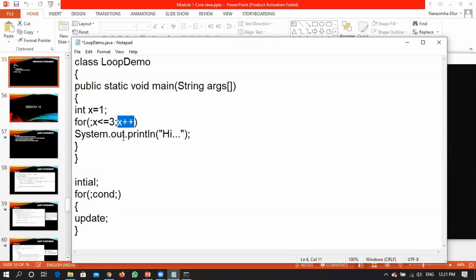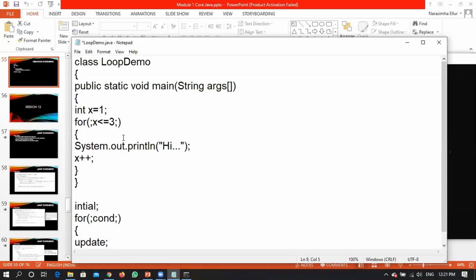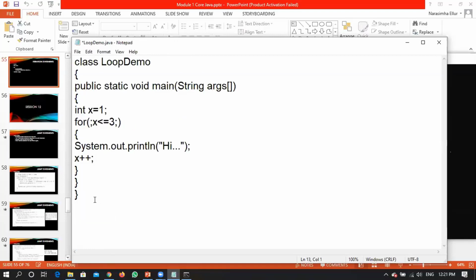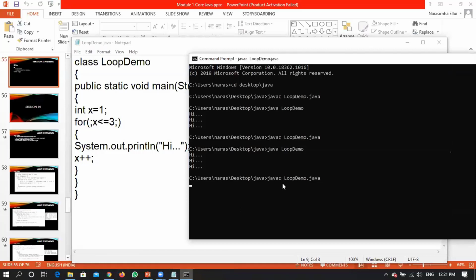Let me do this one here itself. Control X. After this, let me perform the update, right? As I have two statements to be executed, I'll put a complete statement inside the for loop now, right? So this might give us some error because it's not a proper instruction. So this is my program now. Initialization has been written outside, condition I am checking, updation I am doing inside the for loop. Control S. Compiled, working fine.